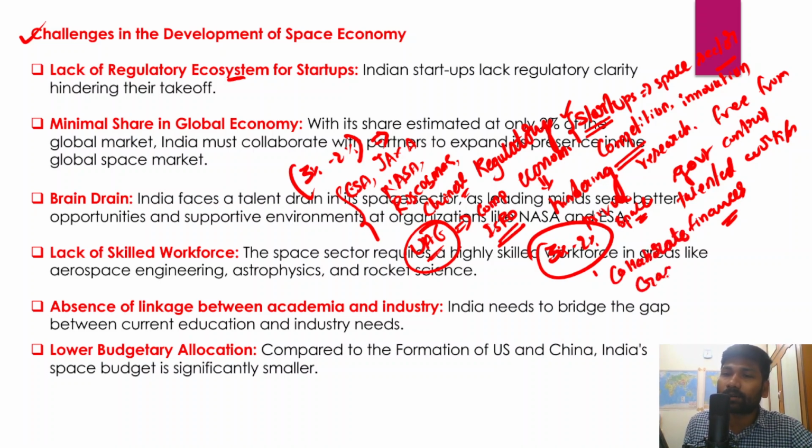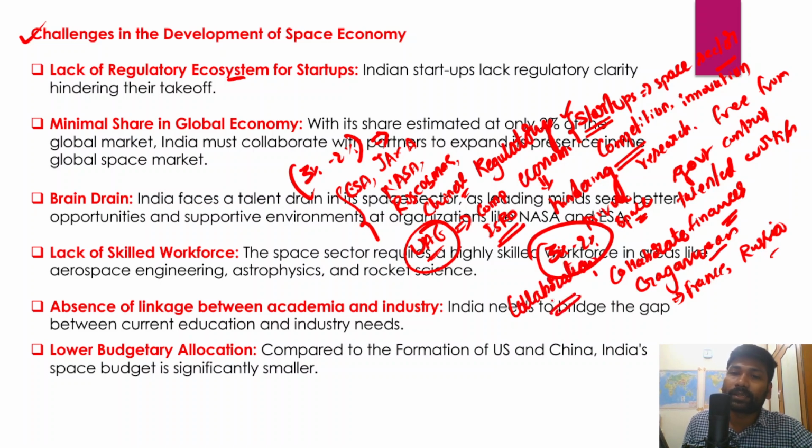For example, with respect to the Gaganyaan program, India has collaborated with France and Russia, and the USA has also provided certain assistance. So active collaboration with like-minded countries would certainly help enrich India's total contribution to the global space economy or space market.